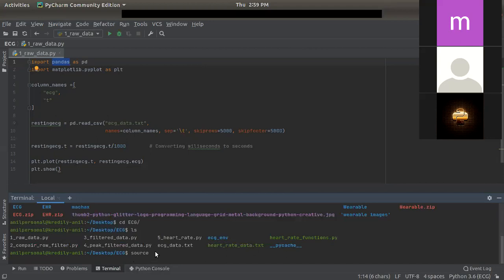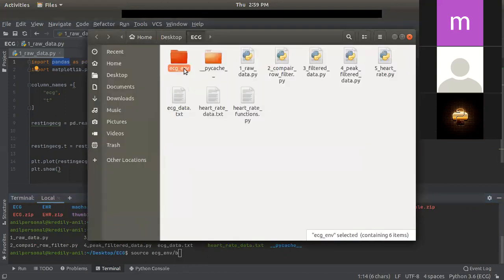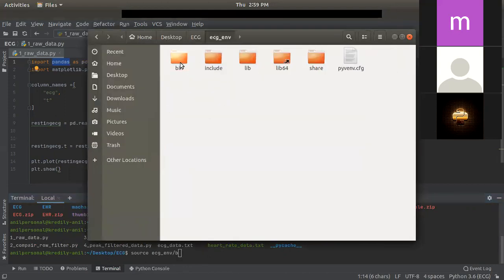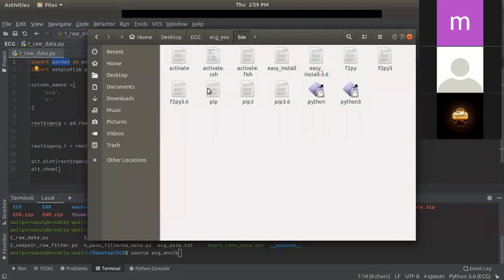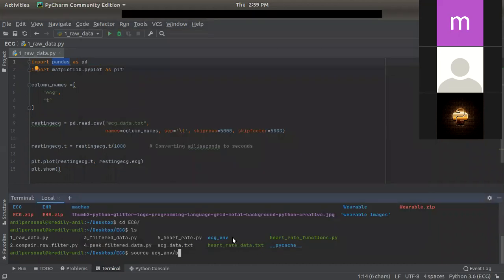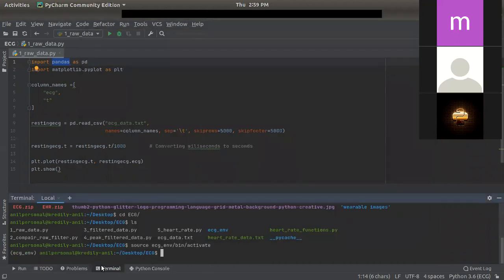Then we have a bin folder within it, and within the bin folder there is an activation link to activate this ECG environment. So we go to bin, then activate. Now we can say our ECG environment is activated.